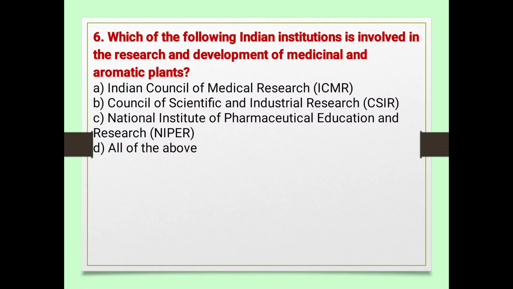Next, which of the following Indian institutions are involved in research and development of medicinal and aromatic plants? Indian Council of Medical Research (ICMR), Council of Scientific and Industrial Research (CSIR), and also NIPER. D, all of the above.